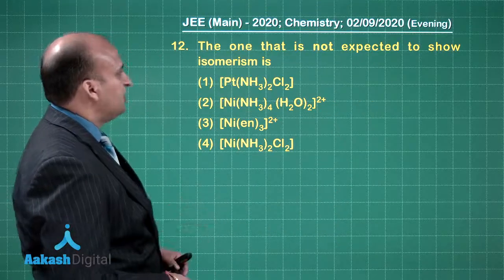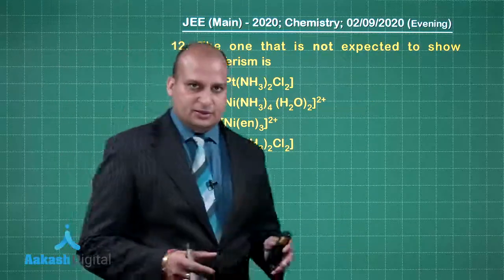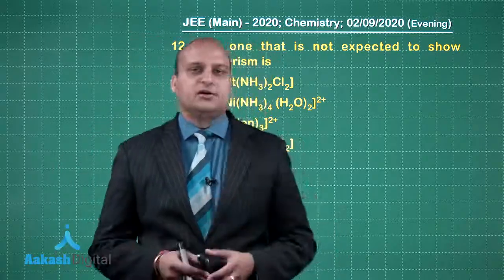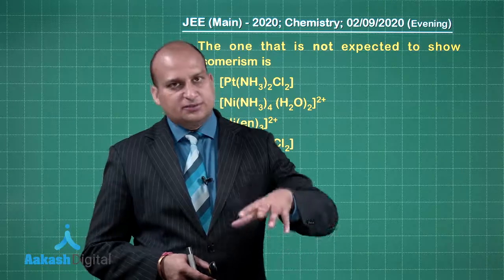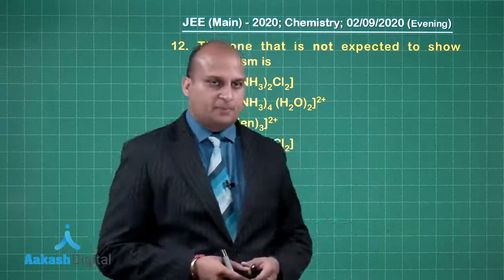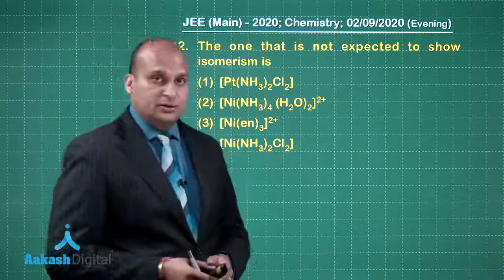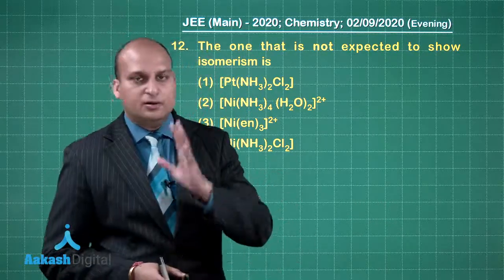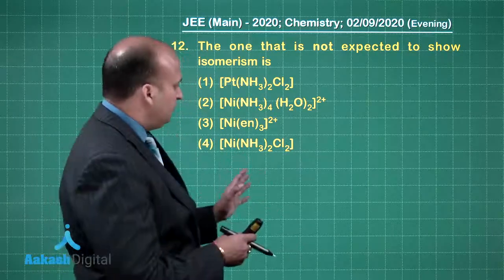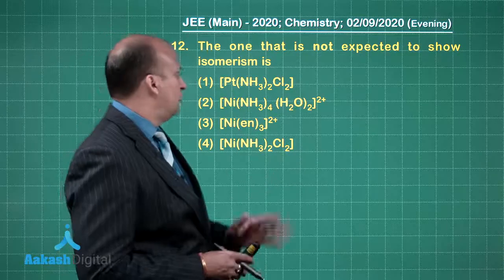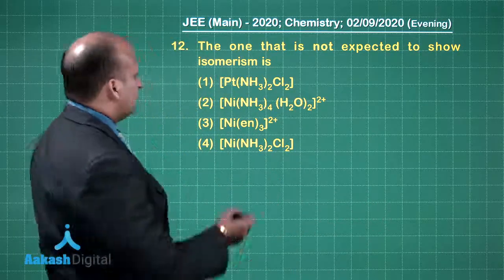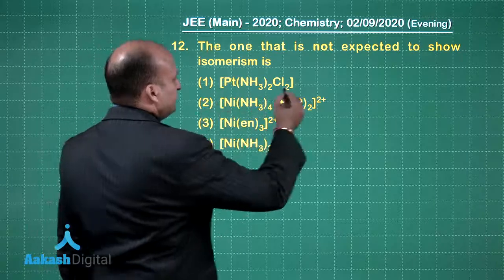The one that is not expected to show isomerism is. See my dear friends, isomerism in case of coordination compound is of two types that we study: structural and stereoisomerism. Now when you talk about the stereoisomerism, it can be either geometrical or it can be optical, right. Now which compound will not show isomerism at all? We are talking about at all, right. Let us look at the first question. Don't you think this is of the type of